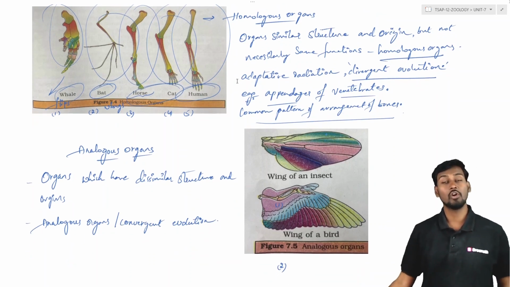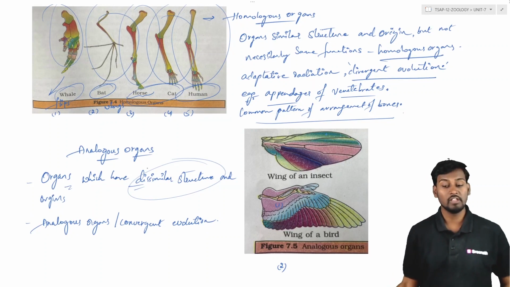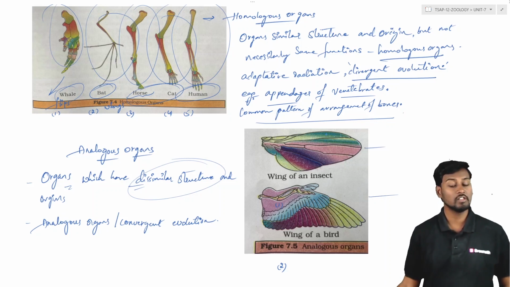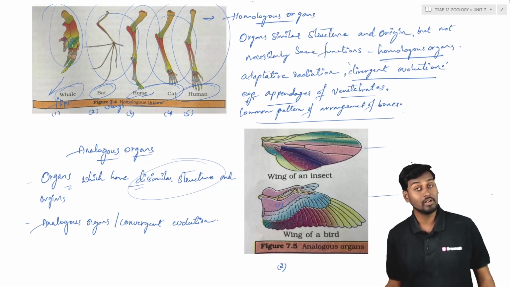And coming to analogous organs ఏంటంటే these organs are the ones which are having dissimilarity in structure. So when we see the wings of the insects and wings of the bird, they are very much different in terms of structure.